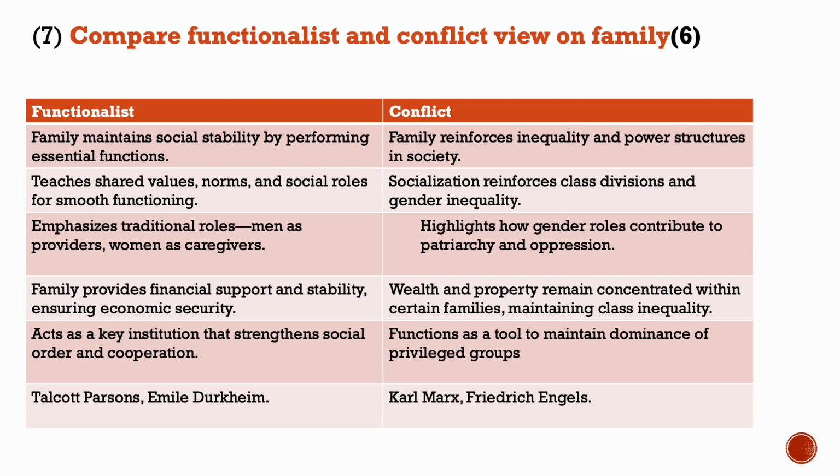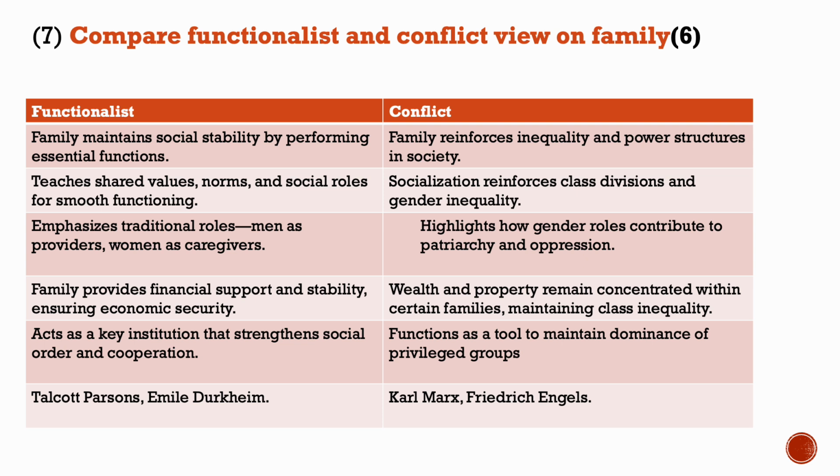Next question is to compare functionalist and conflict view on family. It is a 6-marker question, so make sure that you explain it. According to functionalists, family maintains social stability, teaches shared values and norms, emphasizes traditional roles, provides financial support and stability, and also is a key institution in strengthening social order and cooperation.